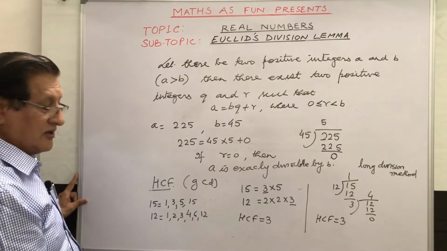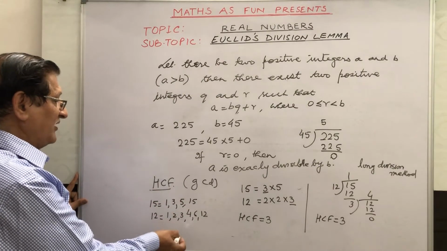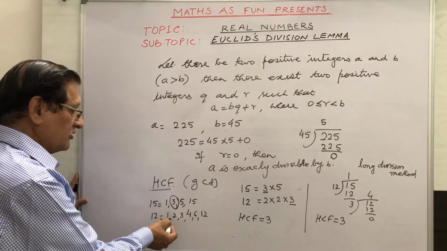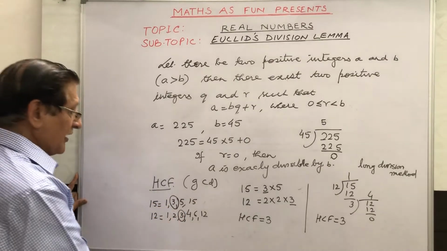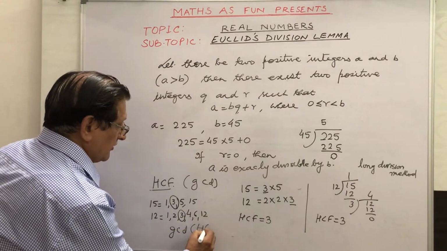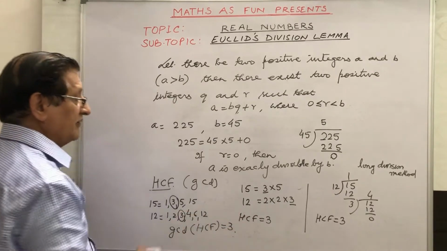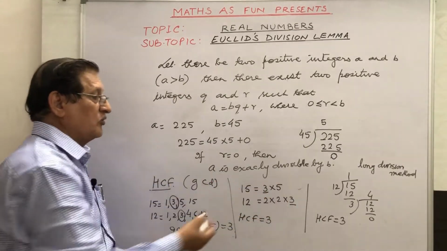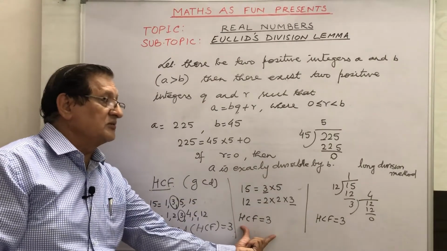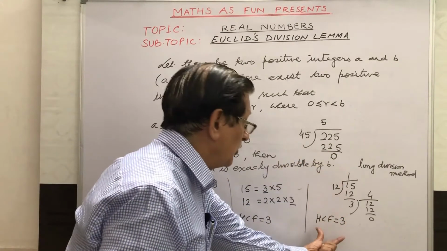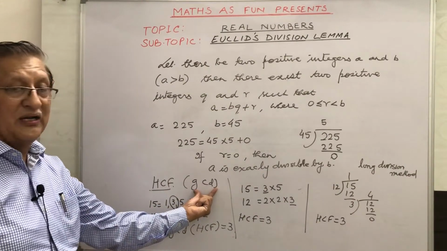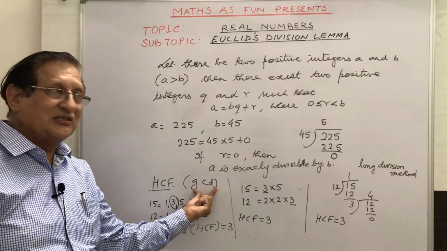These are the divisors. But which is the highest common divisor of them? See, the common ones are 1 and 3, but the highest one is 3, and that is why we say that GCD or HCF is equal to 3. So there are 3 different ways we have to find out HCF or LCM. This one is known as the factorization method, this one is known as the long division method, and this one is when we are finding the common divisor according to the definition of GCD.